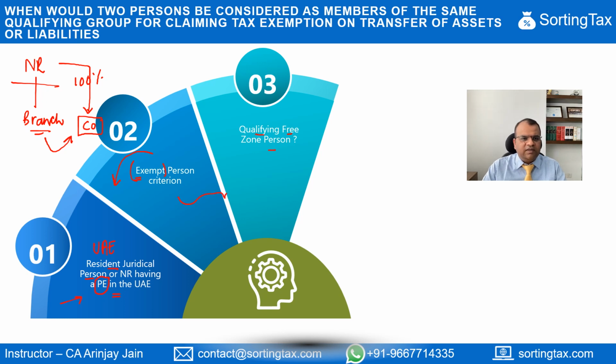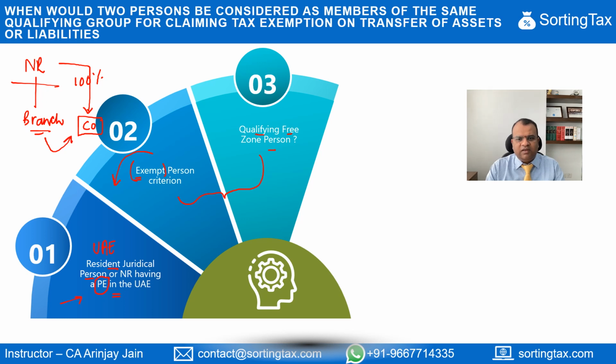Now, like I briefly discussed in the preceding slide, the idea behind these two provisions is that if one of the transferor or the transferee is an exempt person, then the tax neutrality cannot be achieved. When two people are taxable, they are paying taxes on their income or they are carrying forward their losses. One is giving away an exemption in the form of depreciation, the other one is getting depreciation.